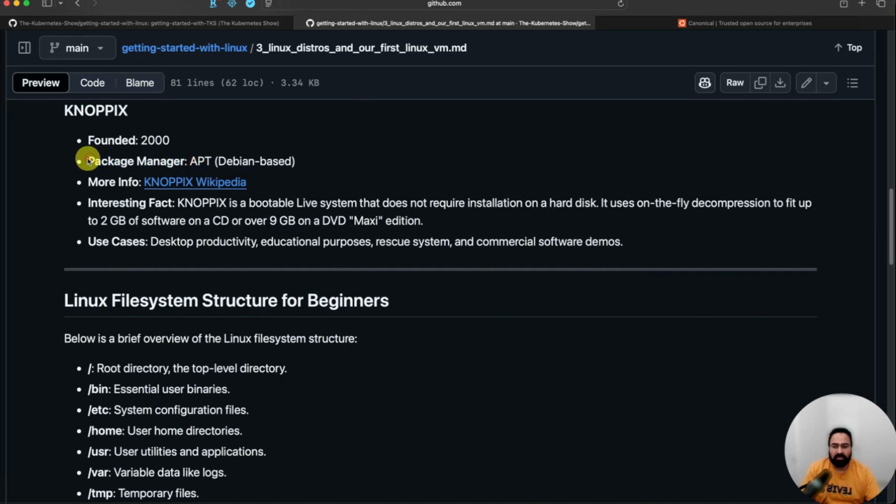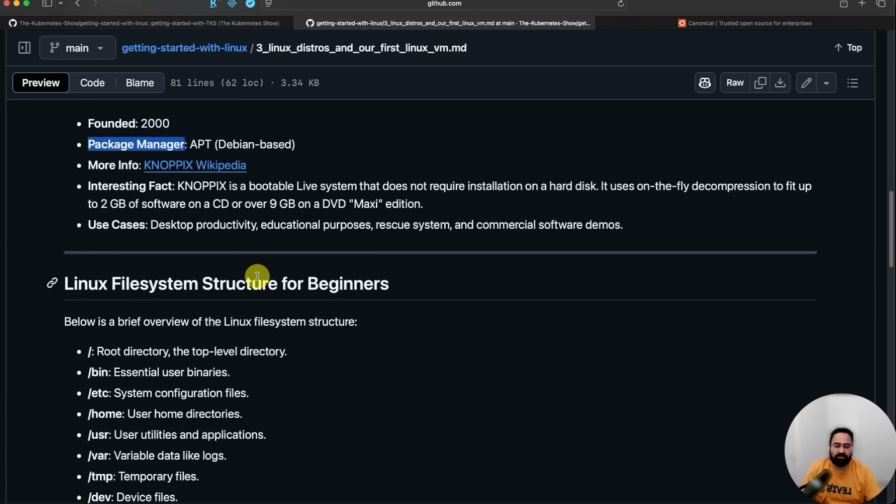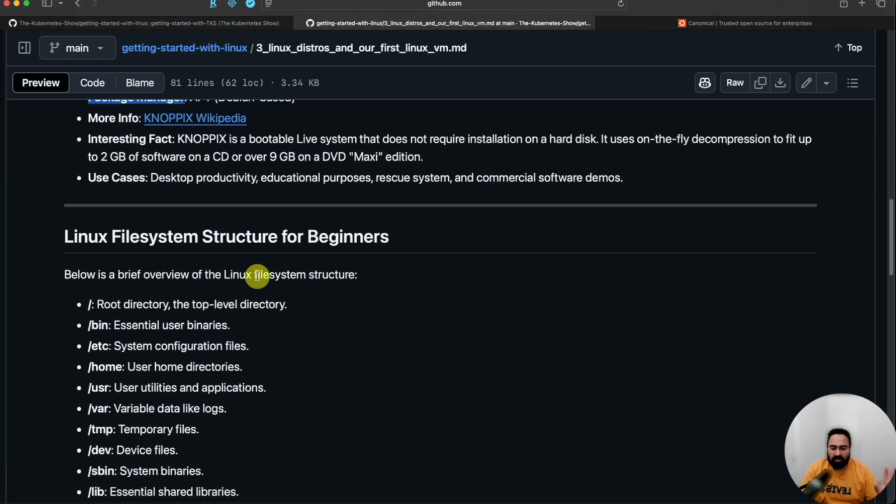I would say search this keyword, Linux package manager, and read more about it. I have a few links that I'm going to add at the end of this file, so that you have some references where you can go and see. You will understand what the challenges are when you are installing any software on your machine, right? So how the package manager comes into the picture, and why it makes sense for Red Hat to build RPMs versus Debian to build deb packages, right? I'll add some links to it.